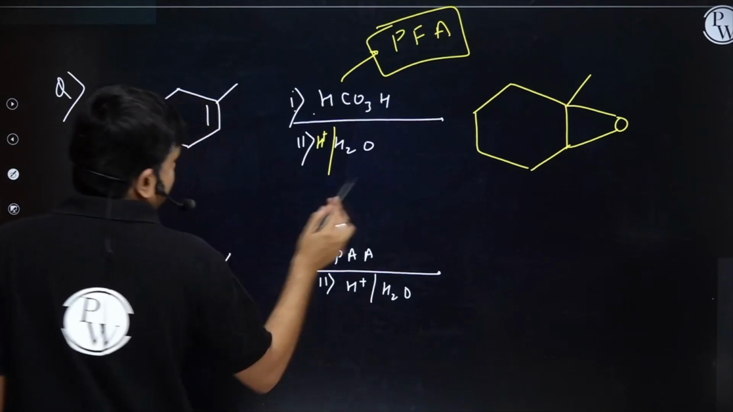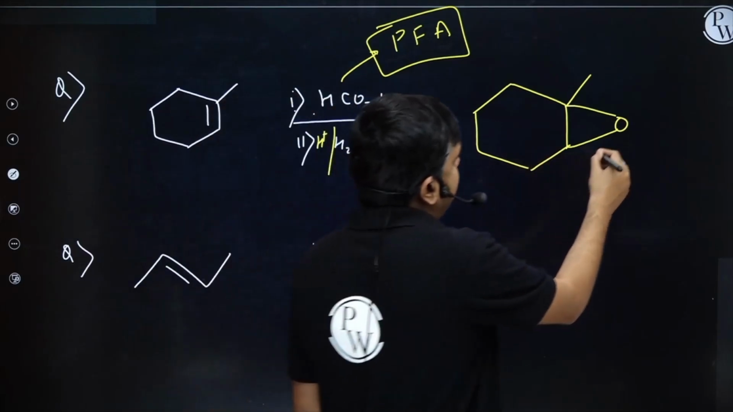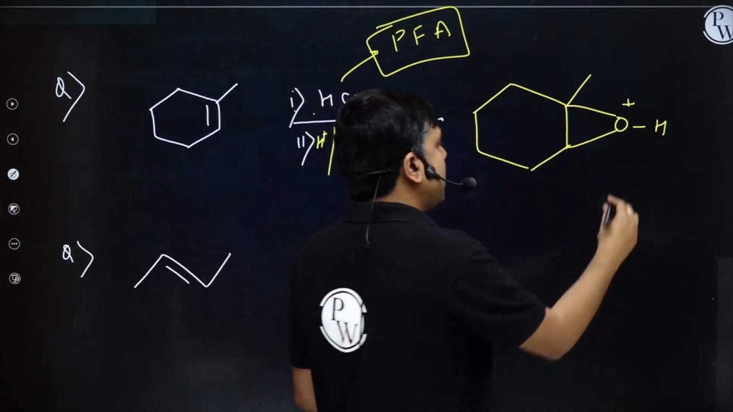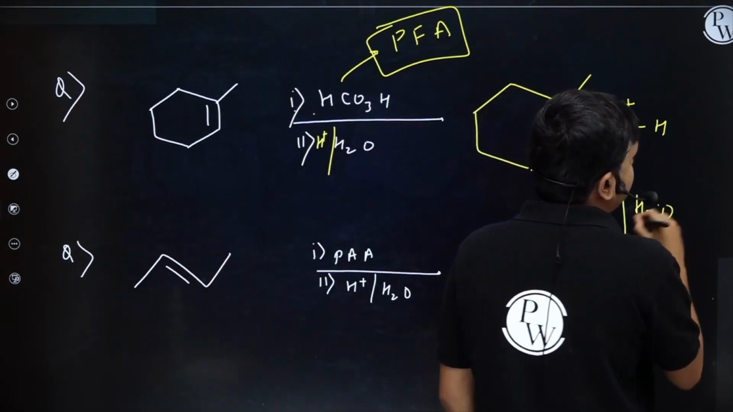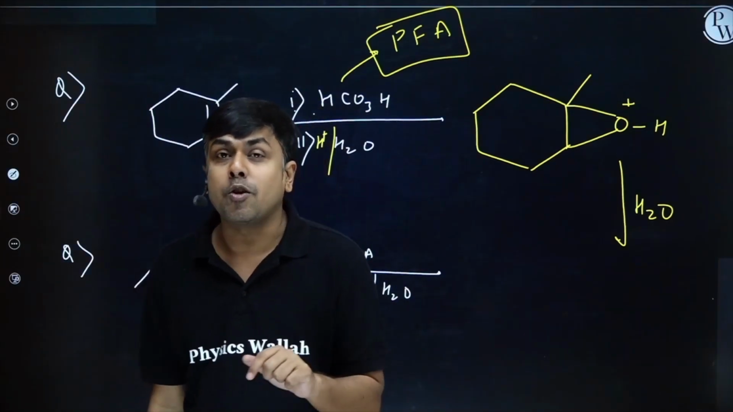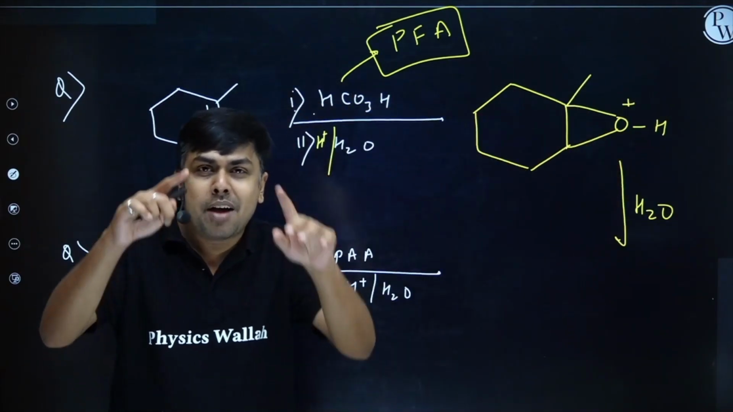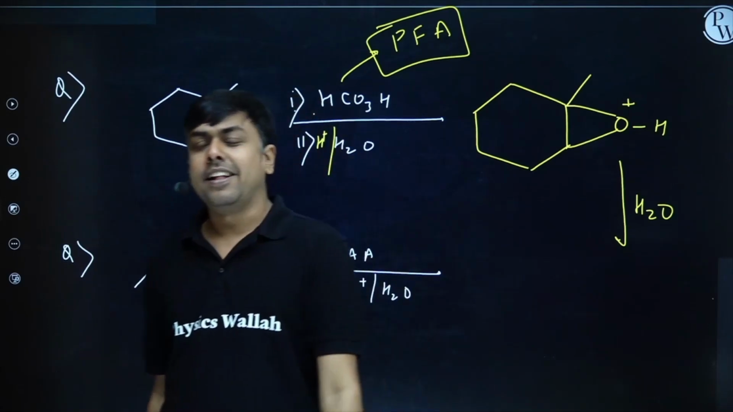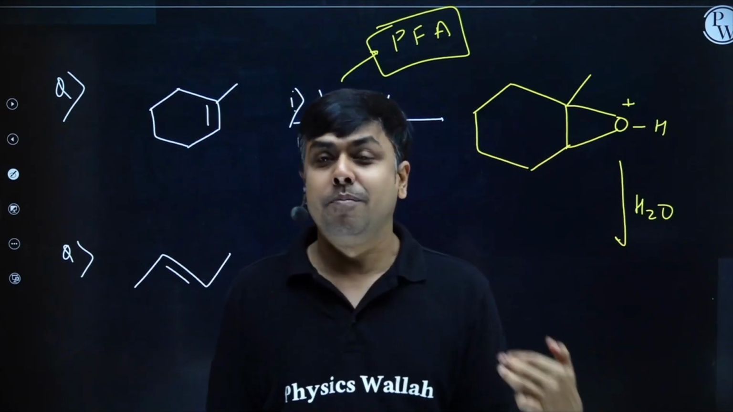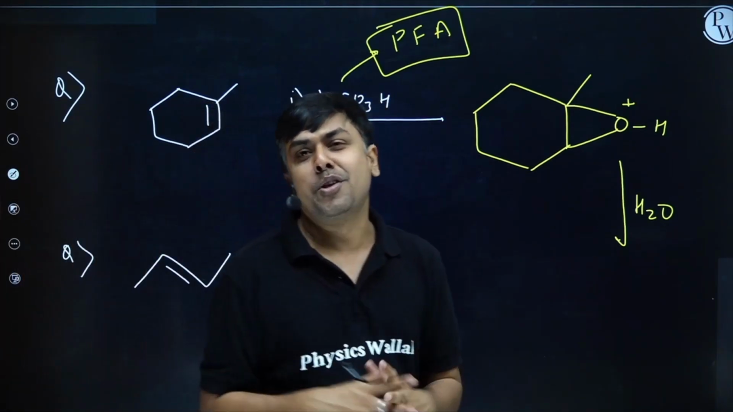Next step, this epoxide is treated with acidified water: protonation of oxygen, oxygen having positive charge, attack of water. Whenever I am having a cyclic ring and that ring is having a positive character, the nucleophile attacks the more substituted carbon from the backside. If the cyclic ring is having a positive charge, the nucleophile approaches from the backside, and regio-wise it attacks the more substituted carbon.